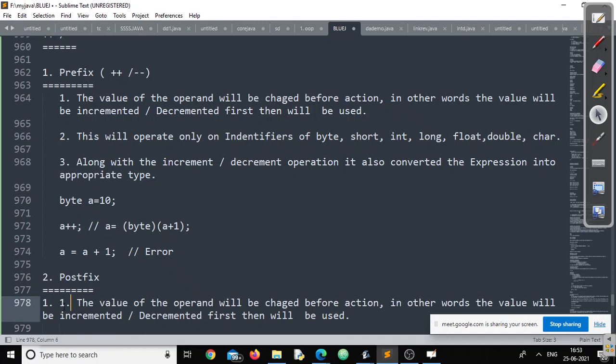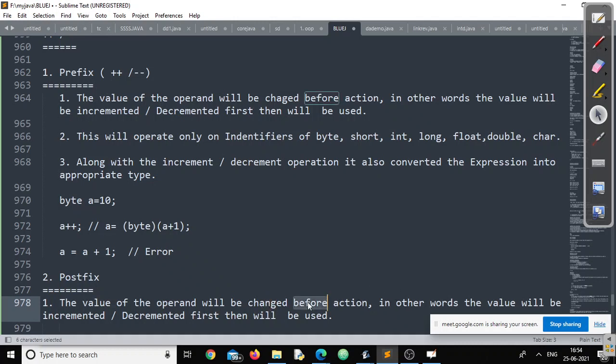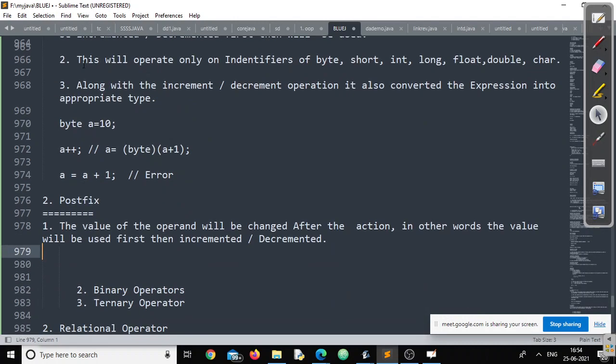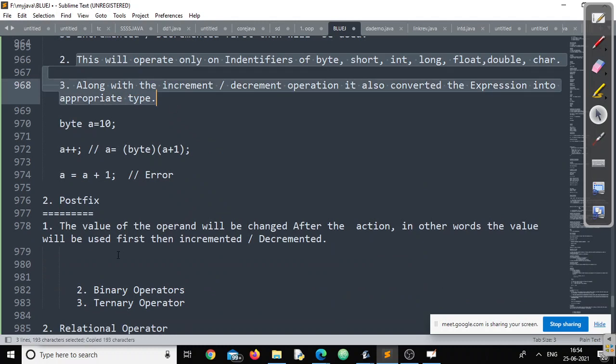What we have to change is: the value of the operand will be changed after the action. In other words, the value will be used first, then incremented or decremented, right? And the remaining two points are the same. No problem at all.